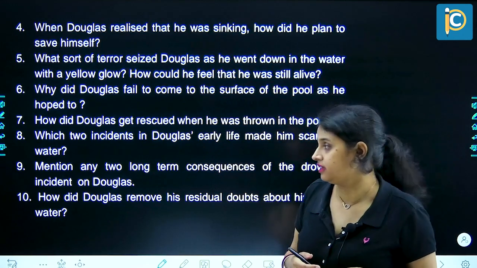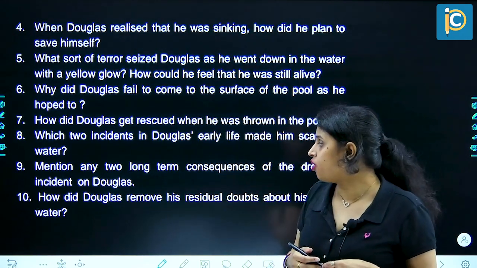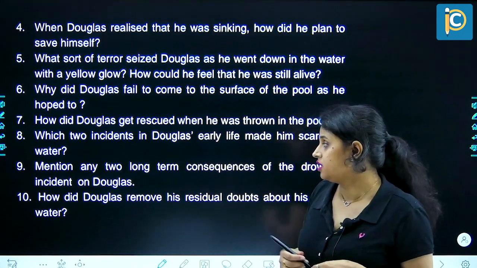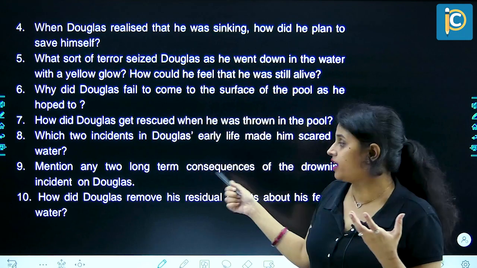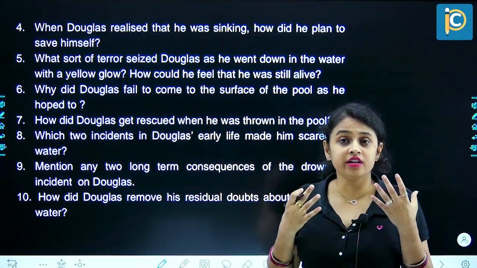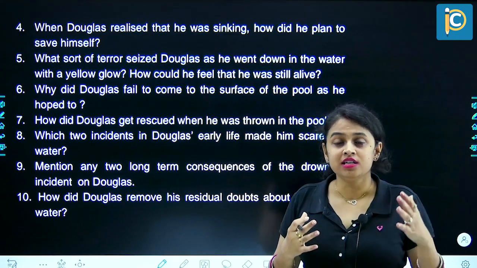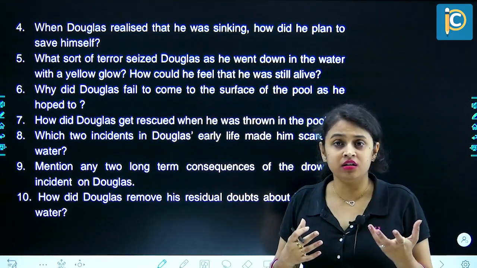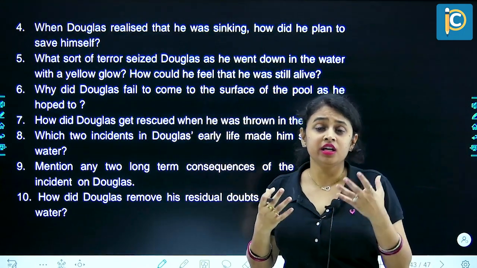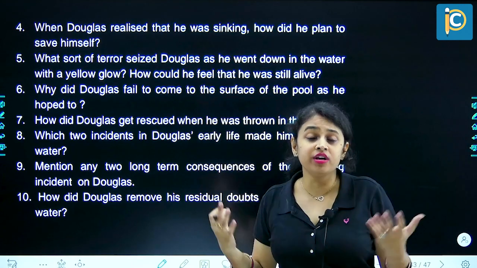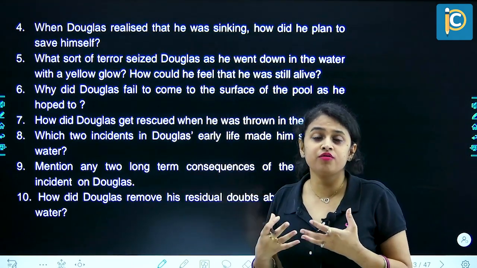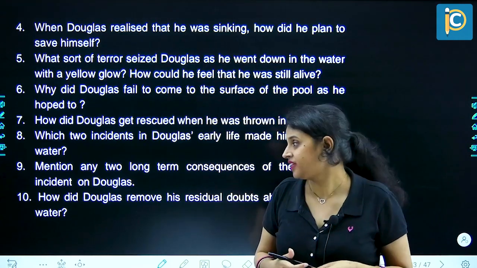Question number 9. Mention any two long-term consequences of the drowning incident on Douglas. So what were the consequences of that YMCA incident? First, he became really fearful of water. He started avoiding being near water. Second, he became afraid of any water activity as well. He even stopped going and enjoying it as a group. He would not go to swim, he would not go boating, or on his fishing trips, etc.